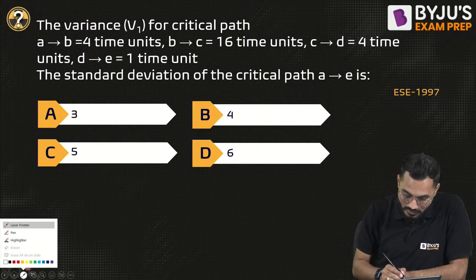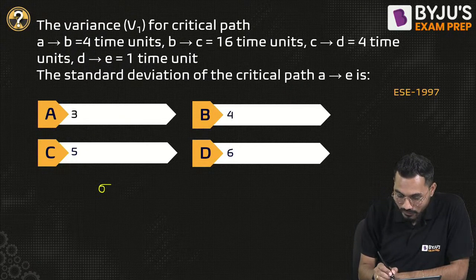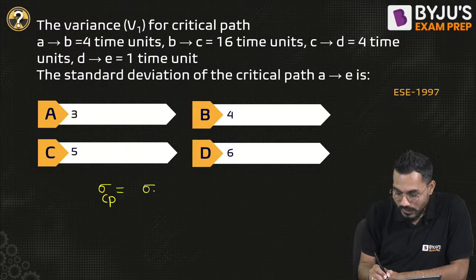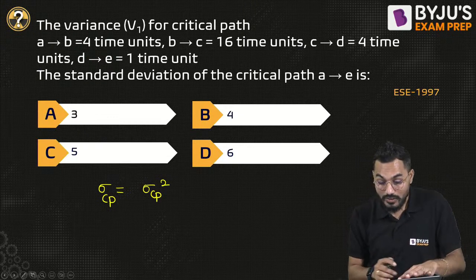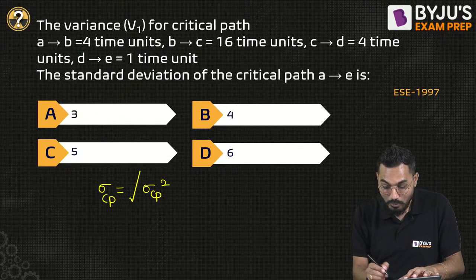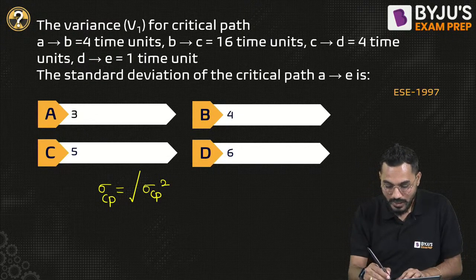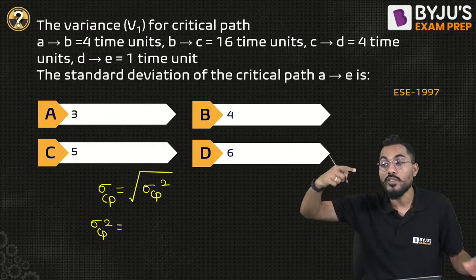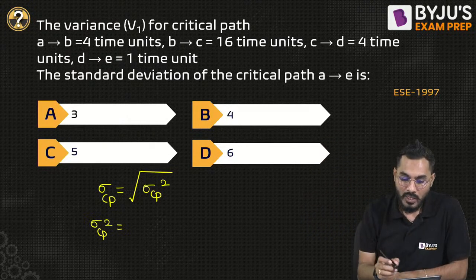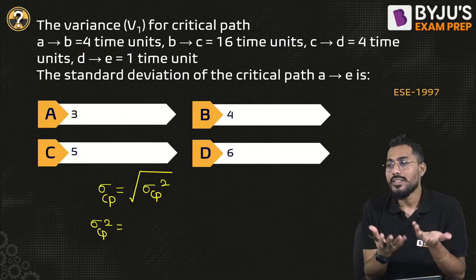Sir, standard deviation sigma is exactly equal to the root of sigma Cp square, and sigma Cp square is nothing but the variance of the critical path. And how to calculate the variance of the critical path? The variance of the critical path is the summation of the variance of each activity on the critical path. So whatever path is given should be considered as the critical path.